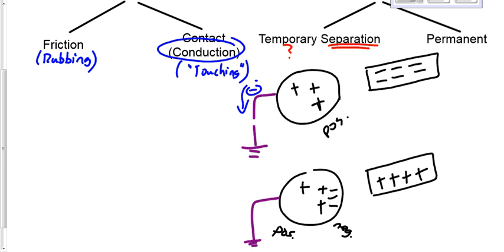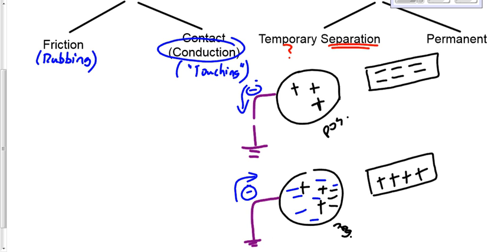What about down here? Well, negatives aren't going to get pushed down by this positive. Negatives are going to get pulled up by that positive. So now you get a whole bunch of extra electrons in here. Now it's negative, right?